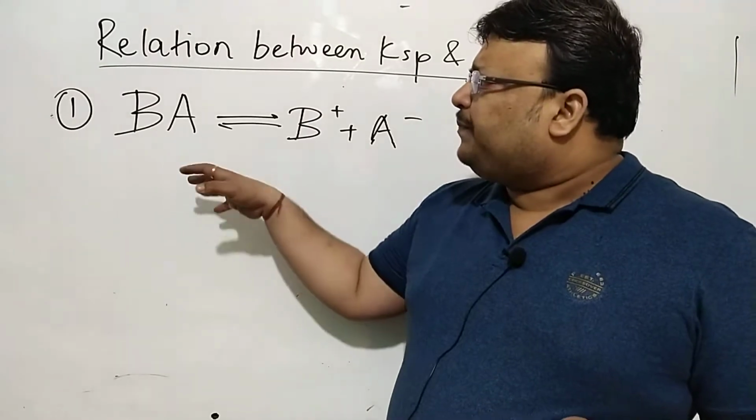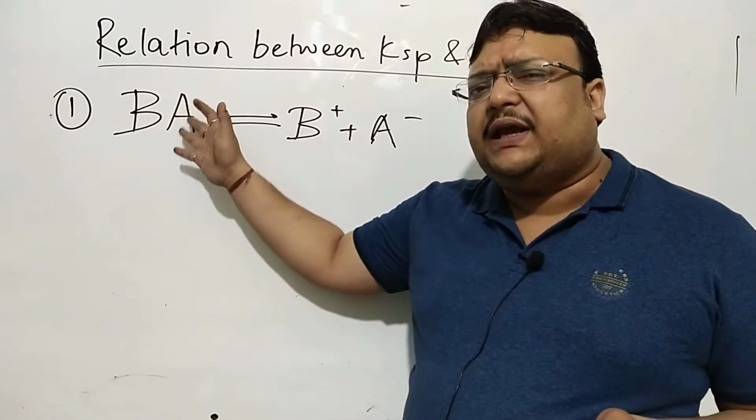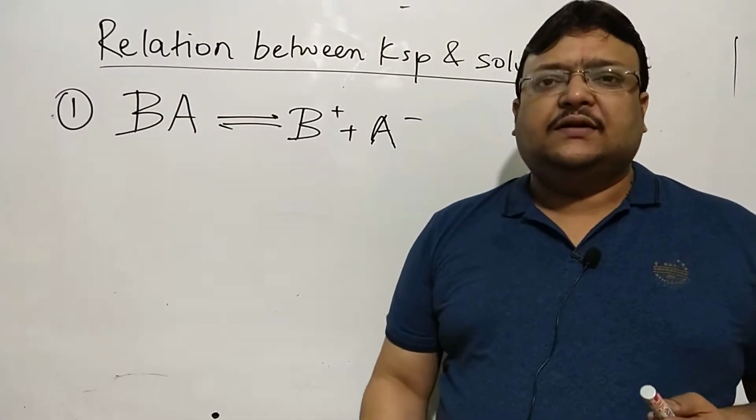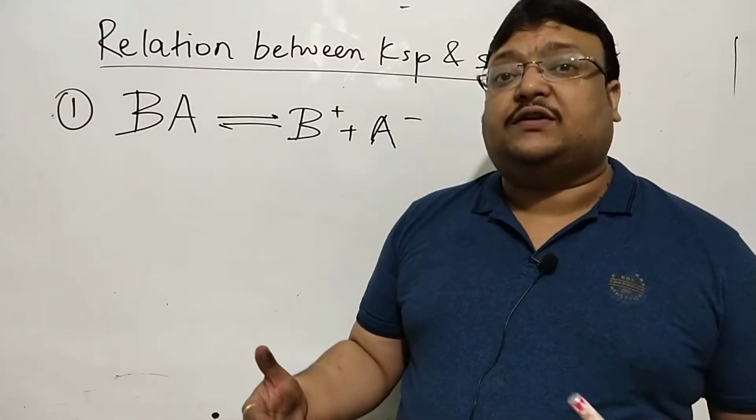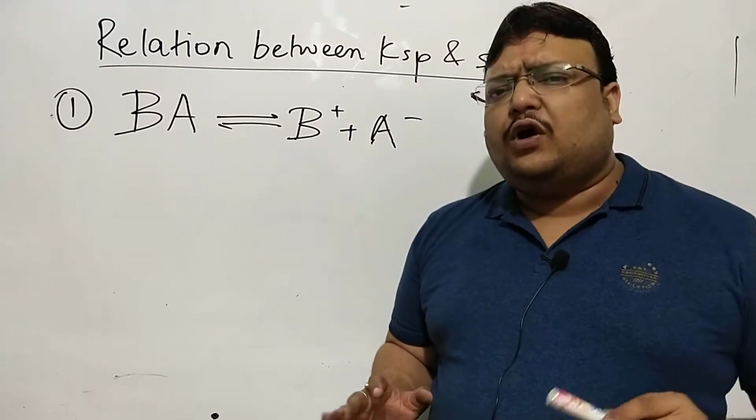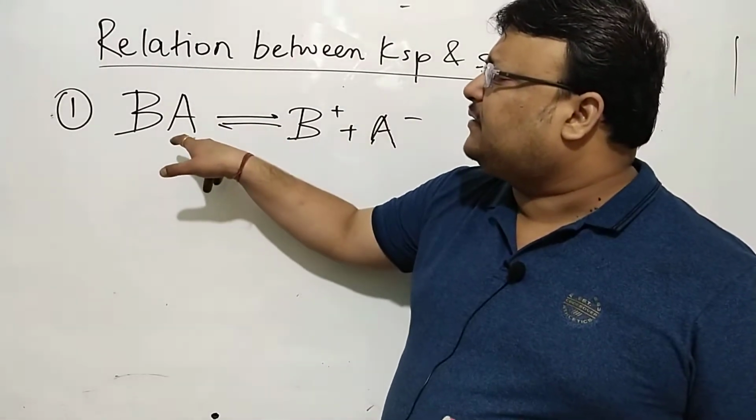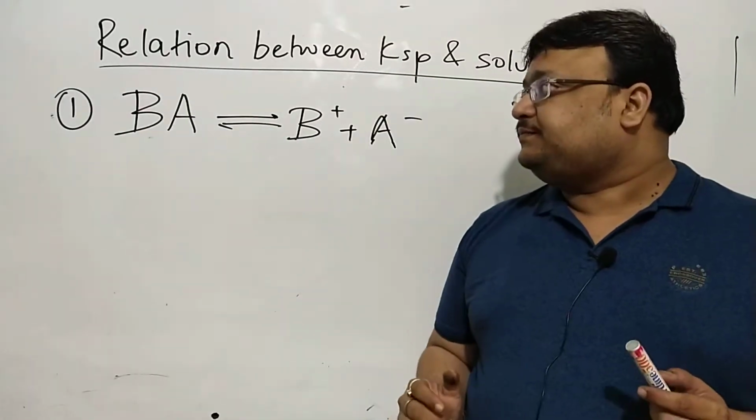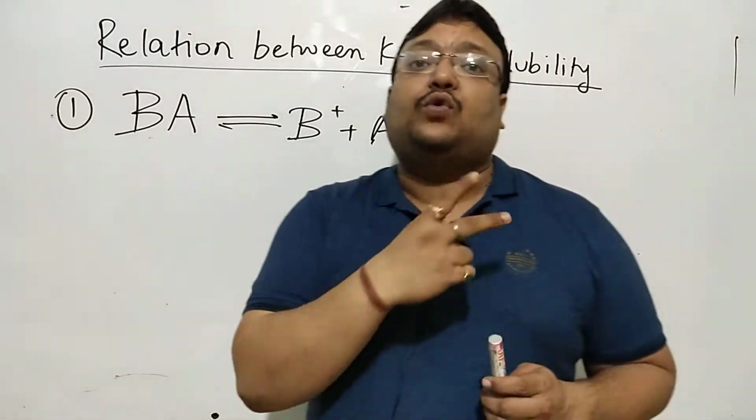You are told it's not written AB, it's written BA, because generally the basic radical forms the cation. Remember, for NaCl, NaOH, the base was giving Na plus, Cl minus came from the acid. So we always represent a salt as BA. This is the basic radical cation, the acidic radical anion. It's a binary salt giving two ions.